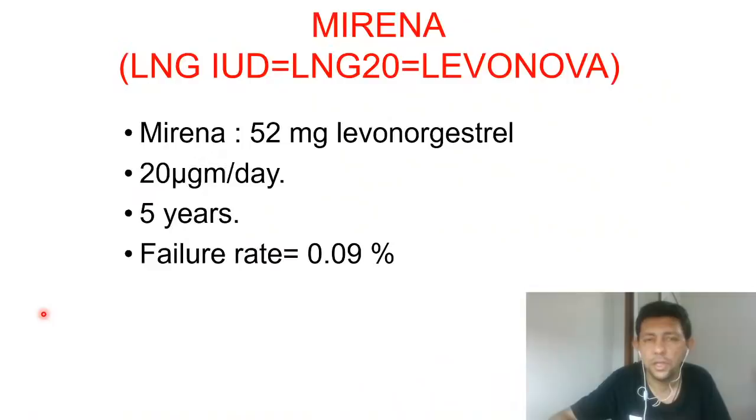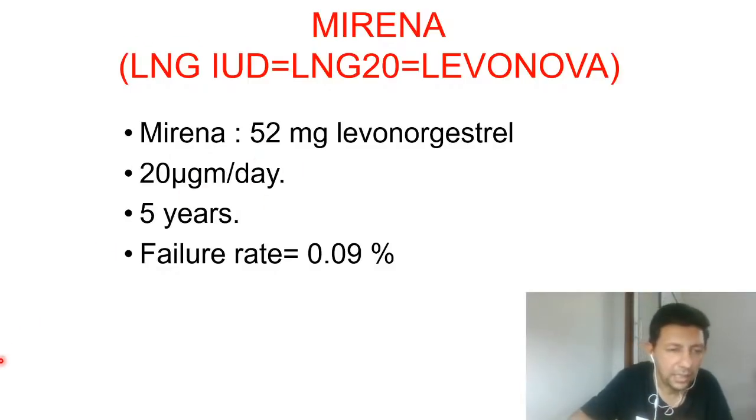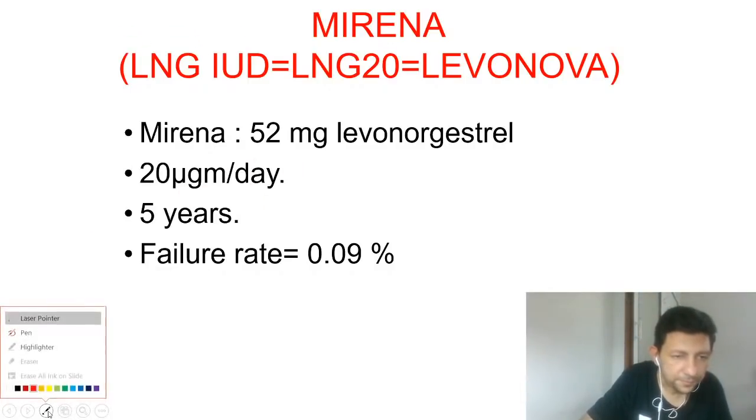I'll come back to the question in a minute, but please clap if you feel happy. First of all, Mirena is the same as LNG intrauterine device, the same as LNG 20 and also Levonova. Why is it called LNG? Because it contains levonorgestrel. How much is the total LNG? Yes, 52 milligram, and 20 microgram per day is released into the uterine cavity.